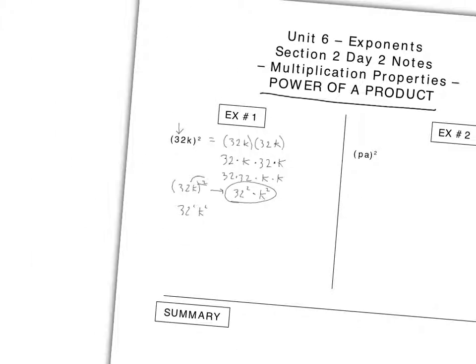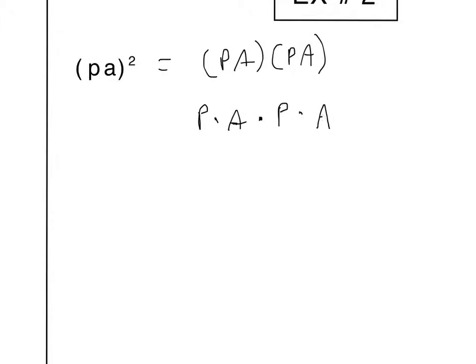Okay, so let's try another one real quick. This time you have PA squared. Okay, so if you expanded that, PA squared means PA times PA. And if you expanded that further, you would have P times A times P times A, or I guess it looks like Papa.